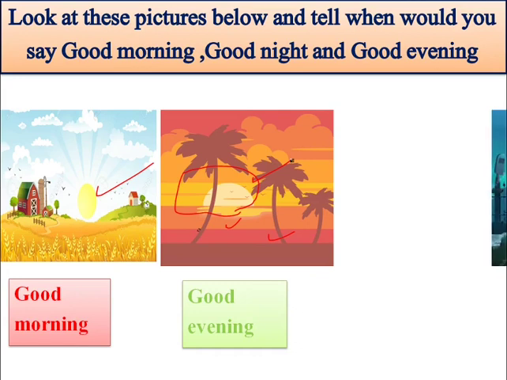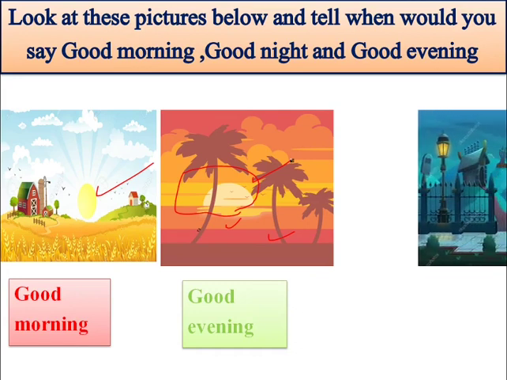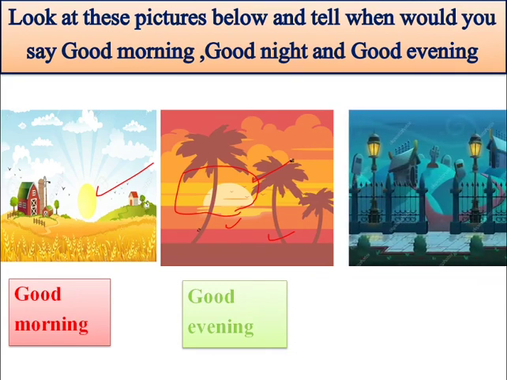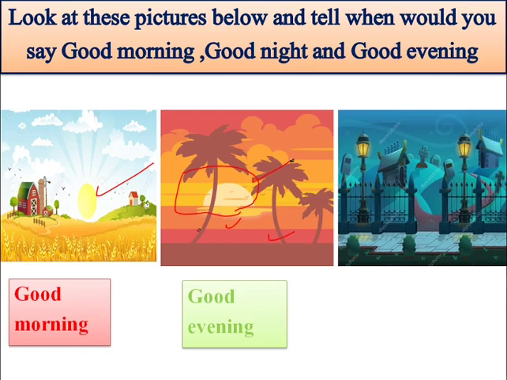Now, let's see another image. The last image. Look at this image very carefully. Can you see the sun in this image? I am not able to see the sun. And there is dark everywhere.